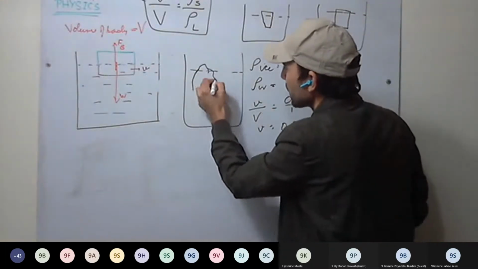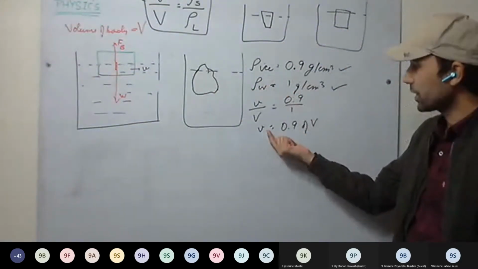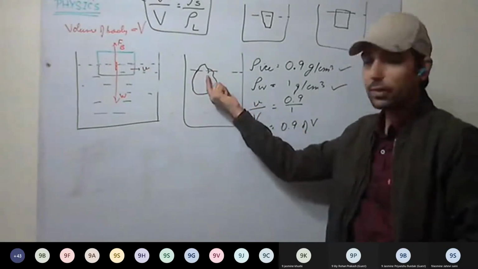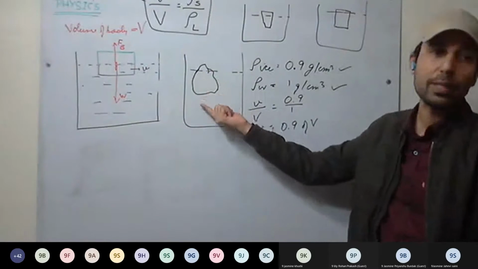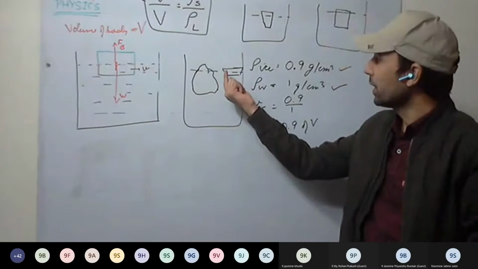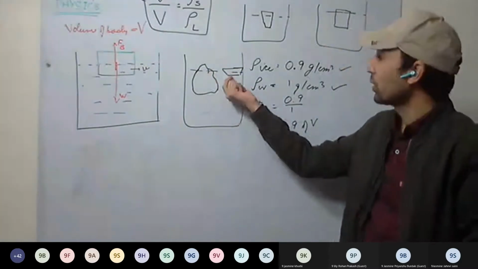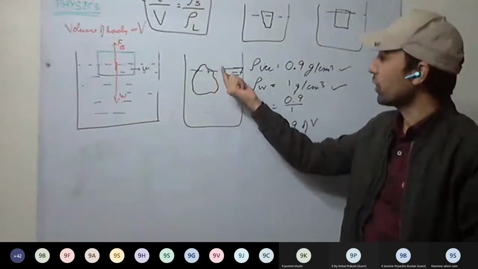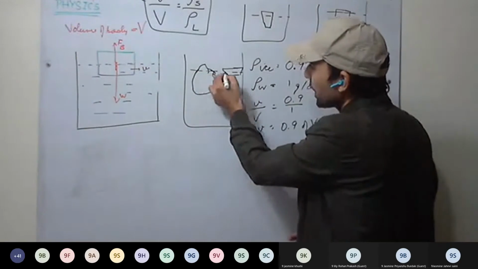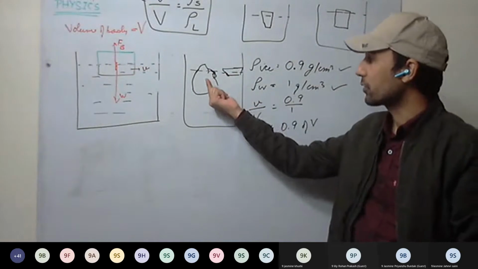So if this is the iceberg, the volume of the submerged part will be 0.9 of the total volume. So 90% of the total volume of the iceberg will be inside the water. For any sailing ship, it is difficult to judge the shape and estimate the size of the iceberg. So it may happen that the ship gets struck by the submerged part of the iceberg. This is clear.